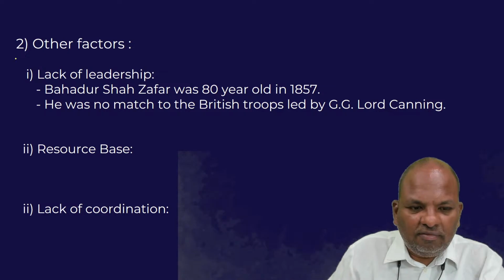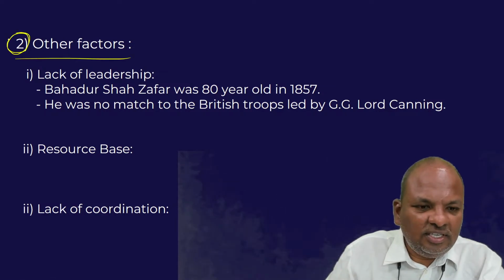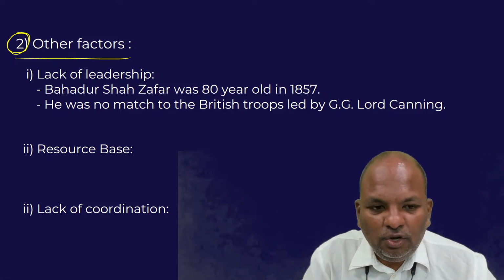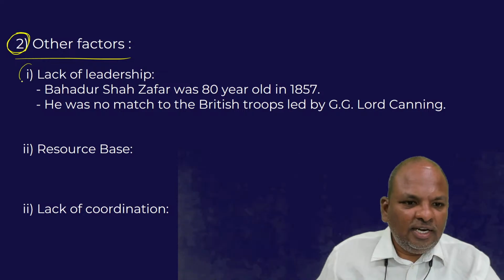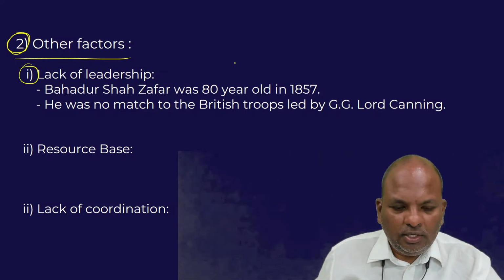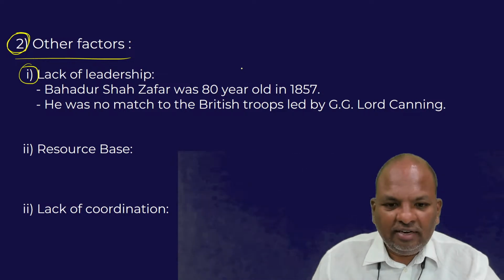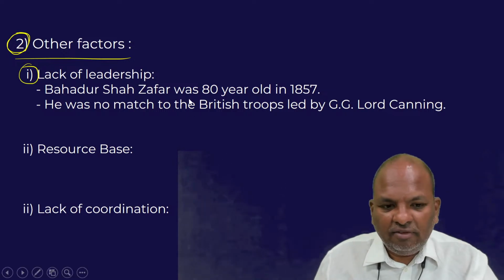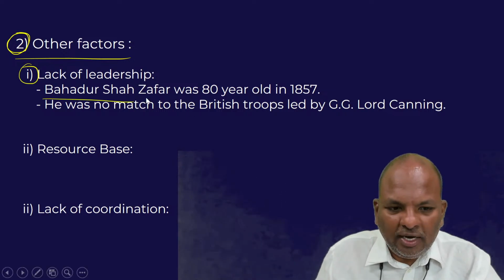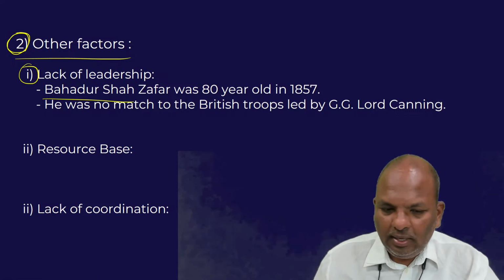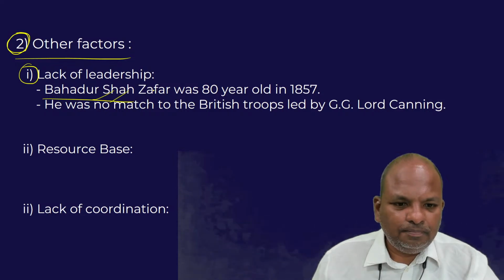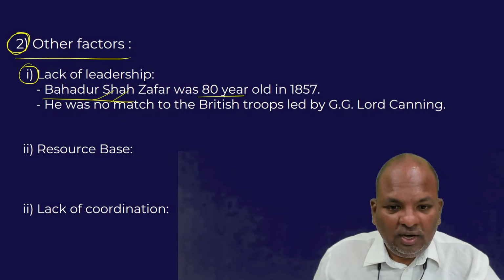We have another important reason: miscellaneous factors responsible for the failure of the 1857 revolt. Take a look at the leadership. The leadership for the sepoys during the 1857 revolt was provided by Bahadur Shah, the last Mughal ruler. But Bahadur Shah was 80 years old by that time. He was an old man.